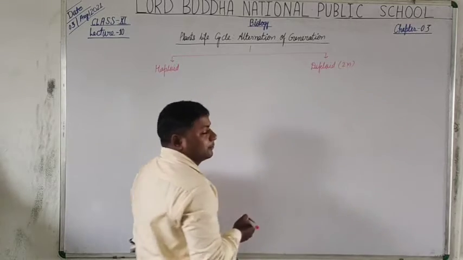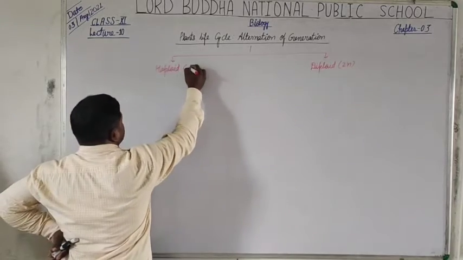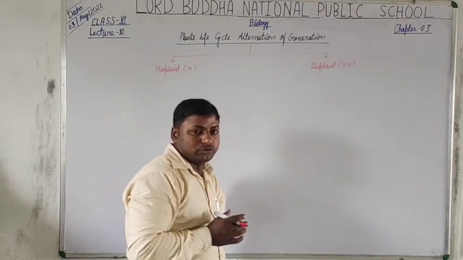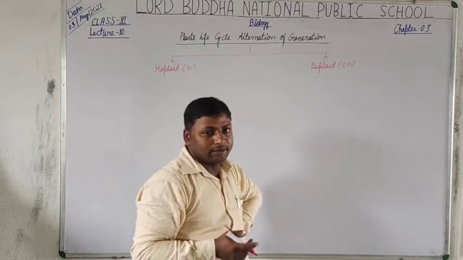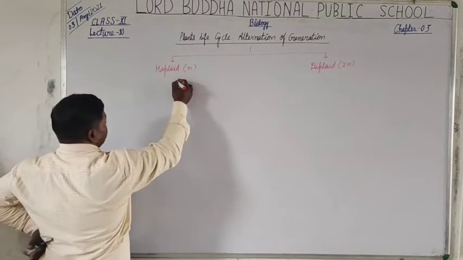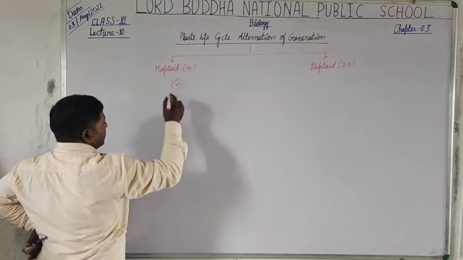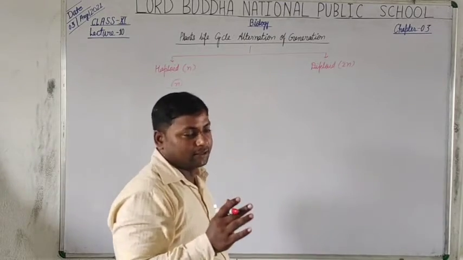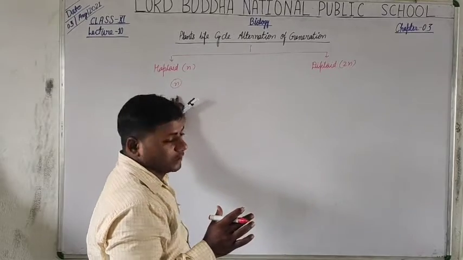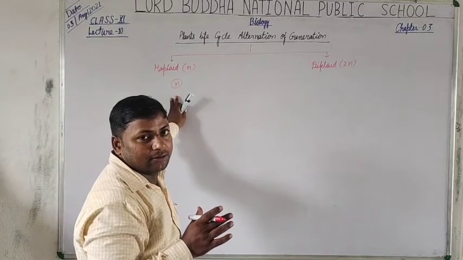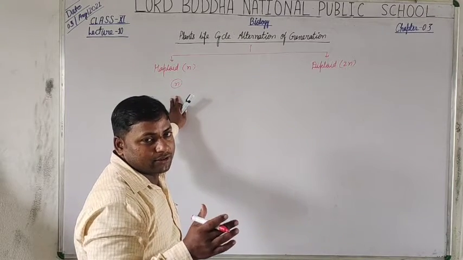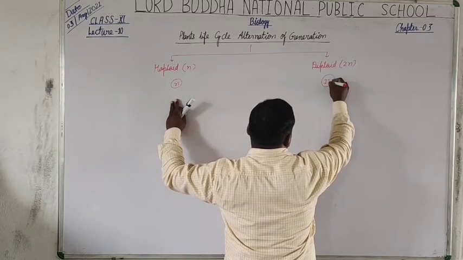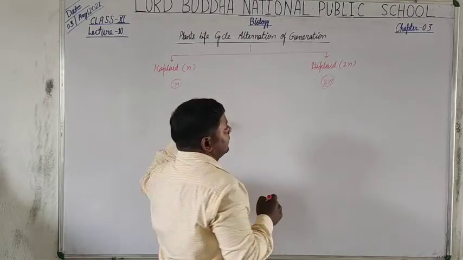Diploid is represented by 2n and haploid is represented by n. So students, as an example, here I take an individual mature cell that can undergo the process of division, and there is also a cell here that is diploid.